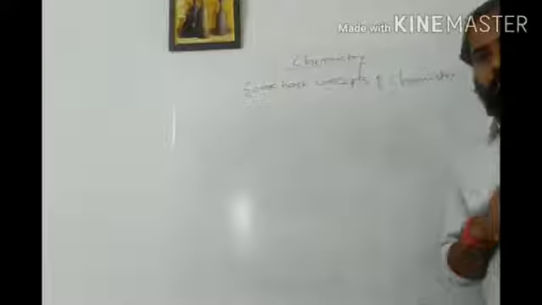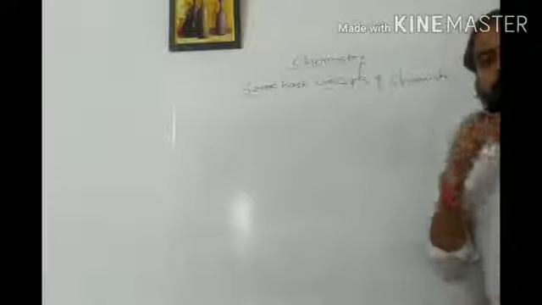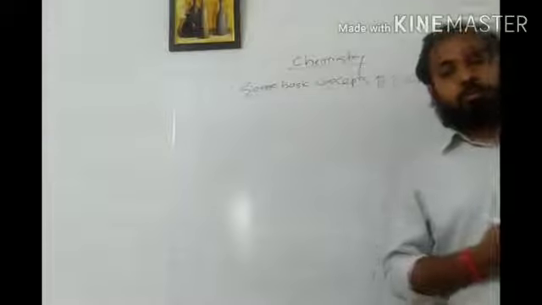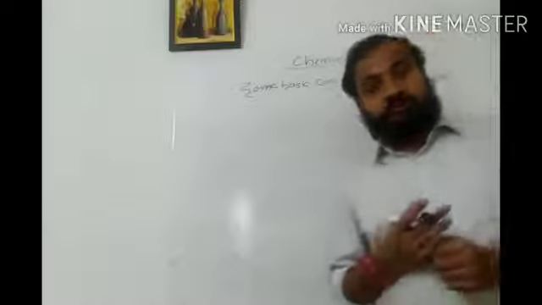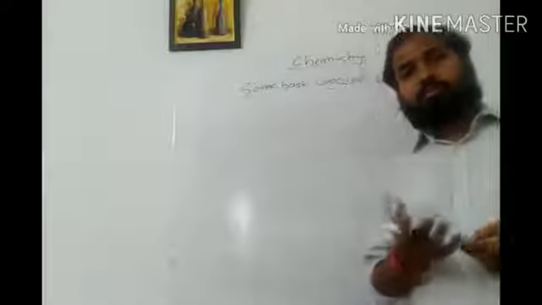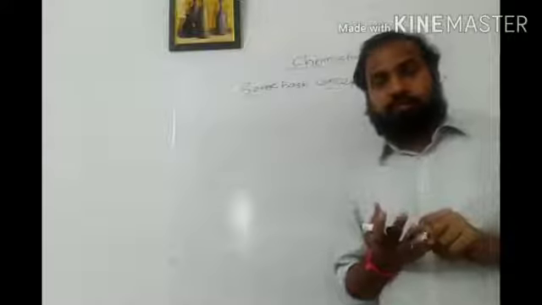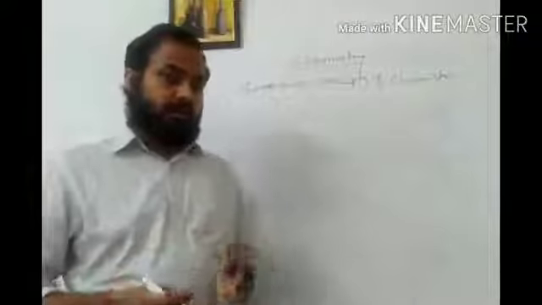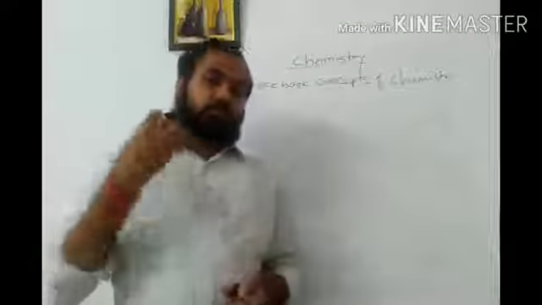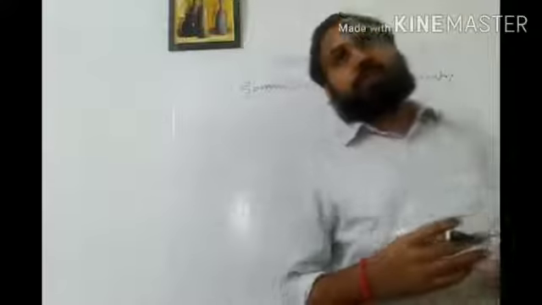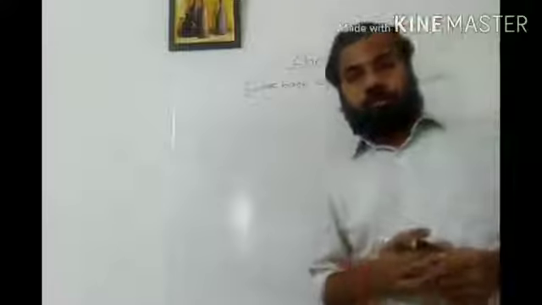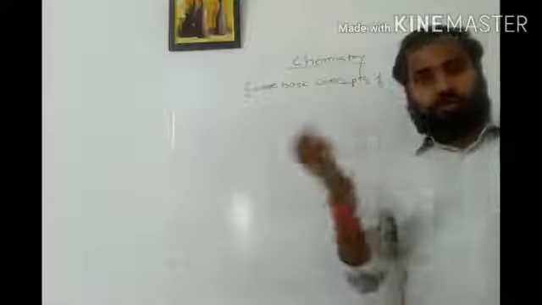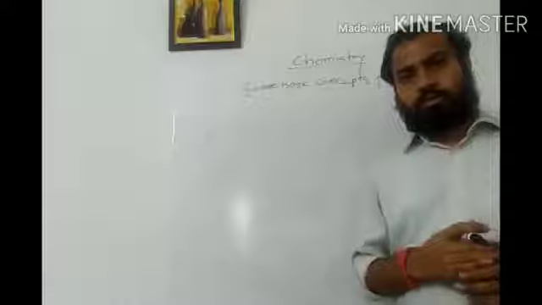Now in this lecture I am going to discuss the 5th law. Then we will see Dalton's atomic theory. Dalton is the first scientist who put forth the atomic theory, or who first discussed the atoms. Then we are going to discuss his postulates, or what we can say the assumptions of Dalton's atomic theory, then the drawbacks of Dalton's atomic theory. Then we will see the modern atomic theory and its assumptions. After that we are going to discuss Avogadro's hypothesis. So in this way we will proceed in this lecture.